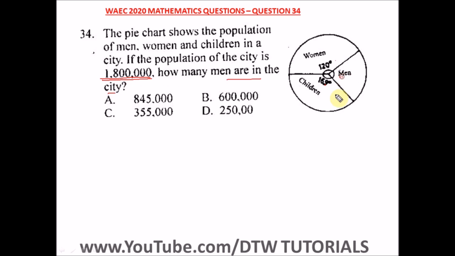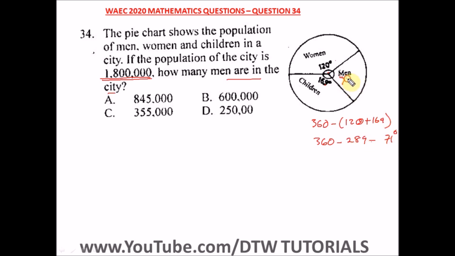We have the total population. To find the degree of men, remember, the sum of angles at a point is 360. So it's 360 minus (120 plus 169), which is 360 minus 289, and that gives us 71 degrees.